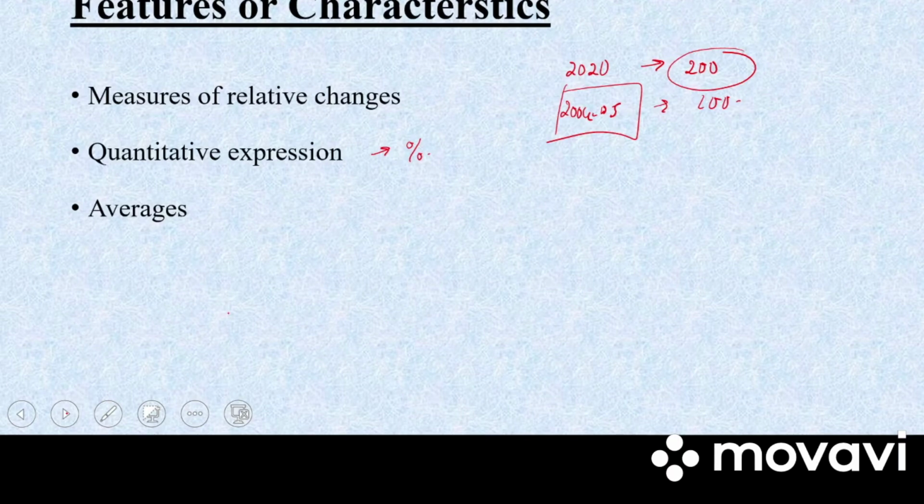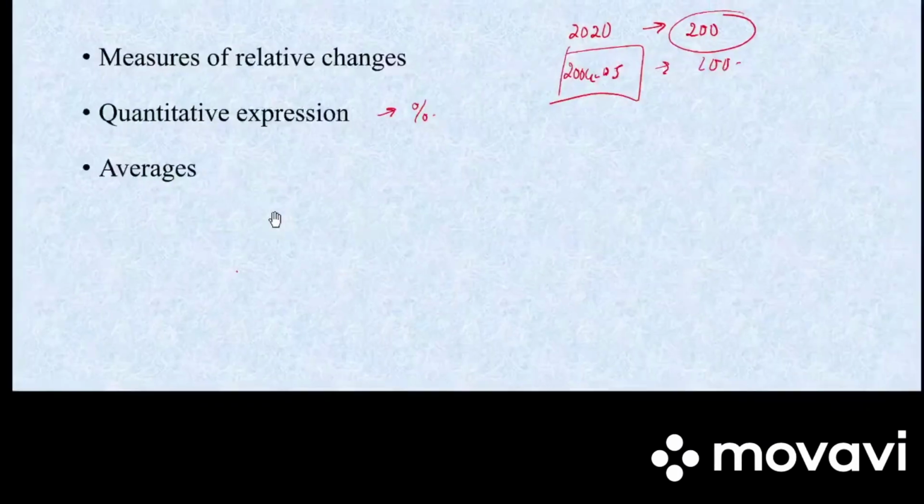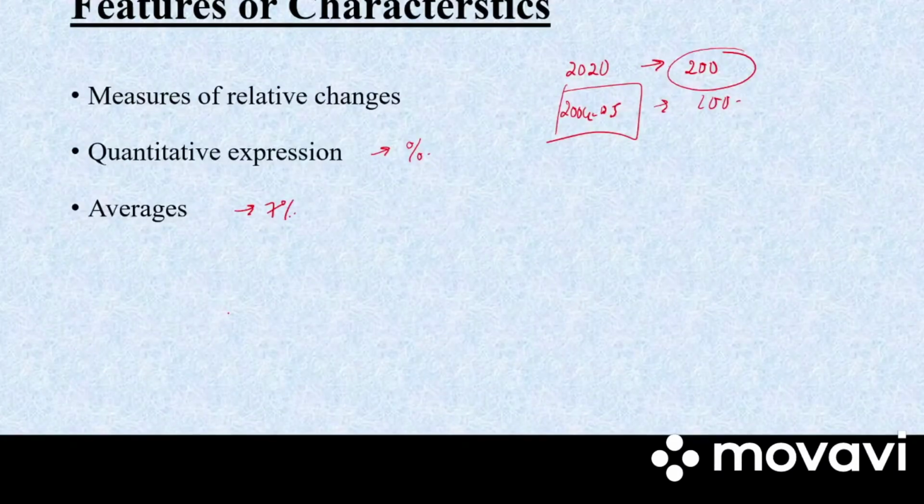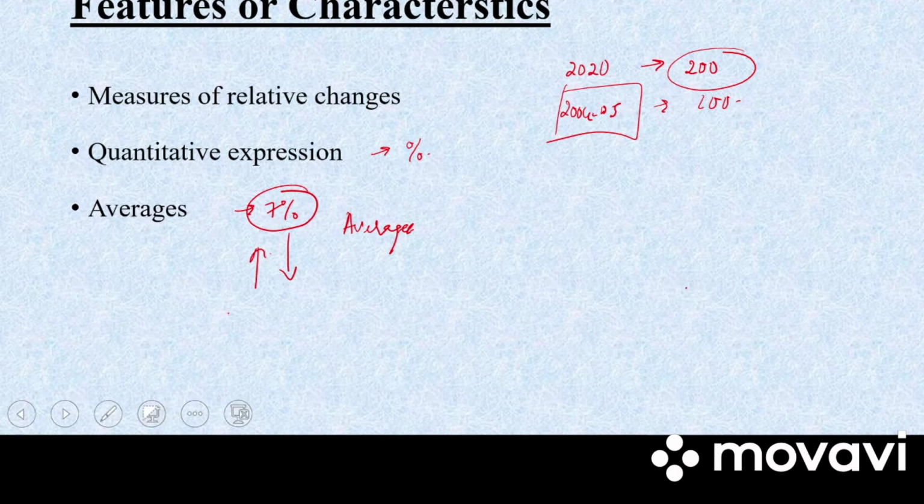Next we have averages. Index number will show the changes in terms of averages. Say for example, if it says that the prices have increased by 7% over the year, it is not necessary that it has increased exactly by 7%. They are just taking the changes in price over different years. They are just taking the averages. It can be less than 7% or it can even be more than 7%. Clear? So these are the features or characteristics of index number.